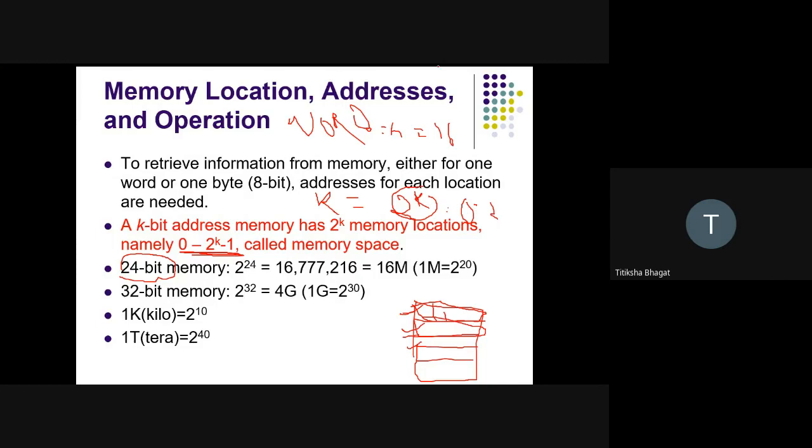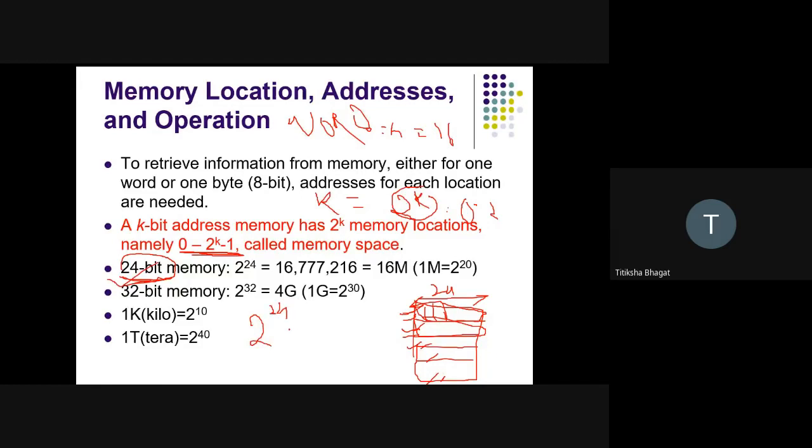Let's say there is an example where I have a 24-bit memory. 24-bit memory means my word length is 24 bits. Then how many memory locations? This is my word length, it is 24 bits. Then the number of memory locations can be calculated by 2 raised to power 24.